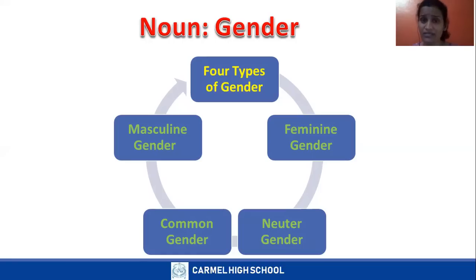I repeat, 4 types of gender. Masculine gender, which talks about only male. Feminine gender, which talks about only female. Common gender could be girl or boy. Neuter gender refers to only non-living things.